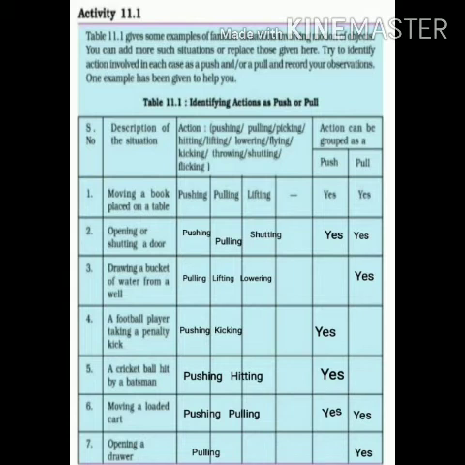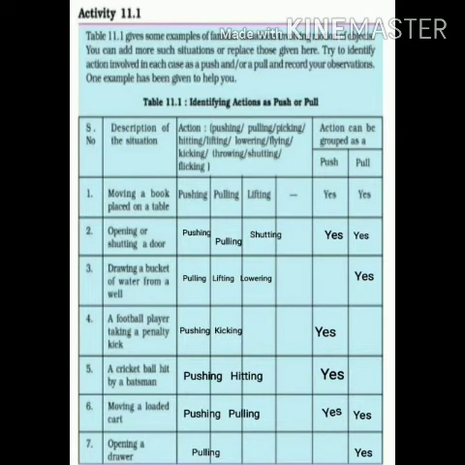Like in the first one, moving a book placed on a table. Already done there: pushing, pulling, lifting. What is the situation given to you? Moving a book placed on a table. If a book is placed on a table, what actions can you use? You can push the book, you can pull it, and you can even lift it. By the action of lifting you can lift the book. And then after finding these actions, you have to categorize whether these actions involve only push or only pull or both. So in this case we have both push and pull.